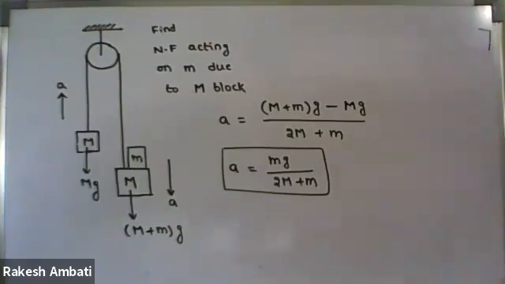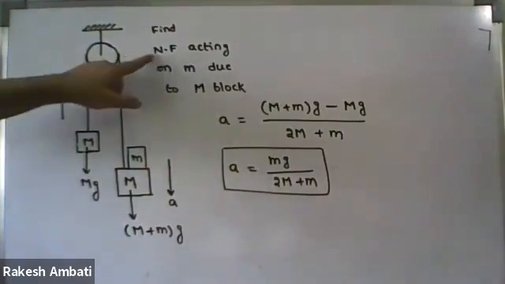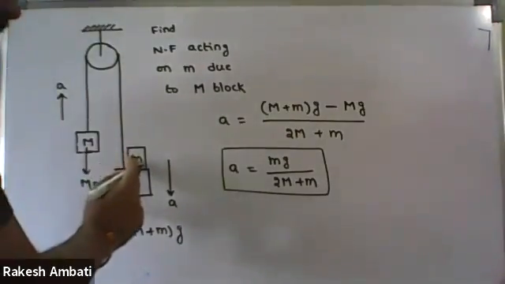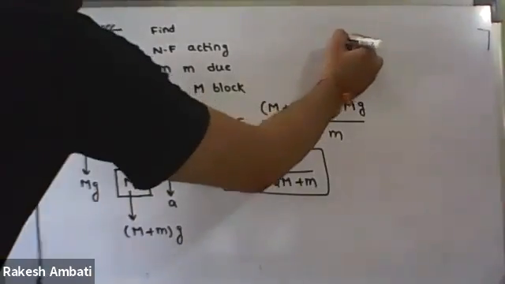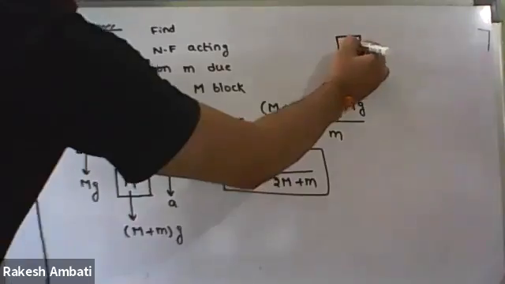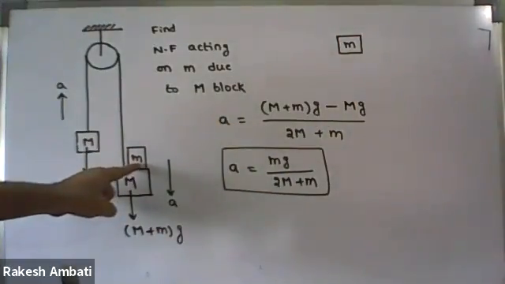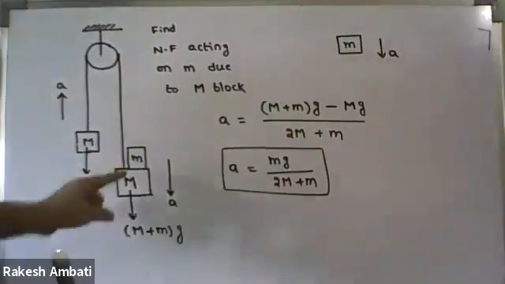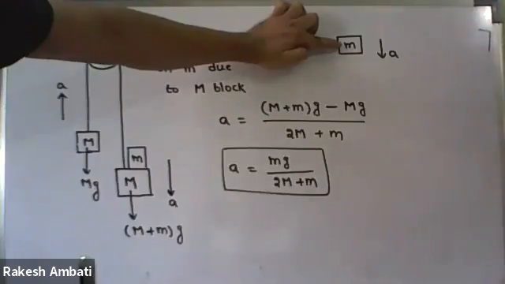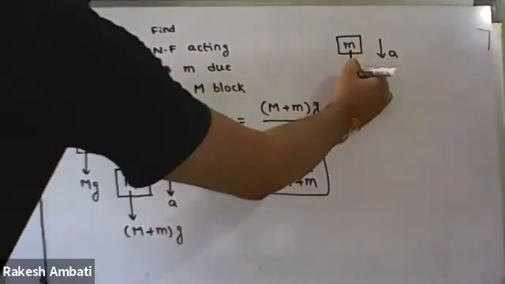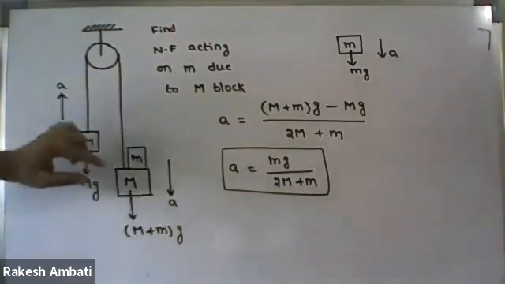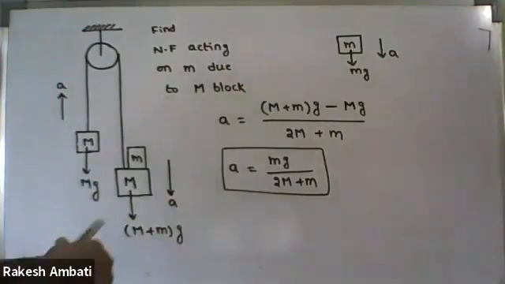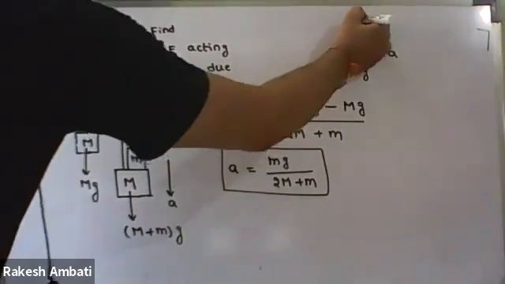But the question is, we have to find the normal force acting on the small m block. So let us draw the free body diagram of small m block. What is the direction of motion? Downwards. Its weight mg acts downwards. What is the direction of the normal force acting on small m due to capital M? Upwards. So the normal force is upwards.